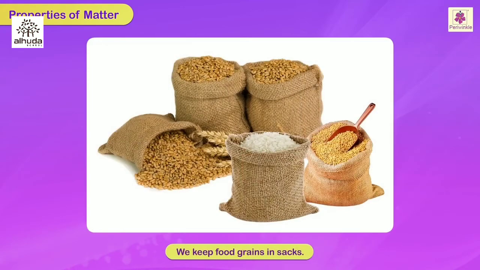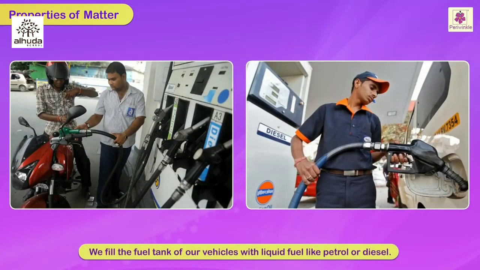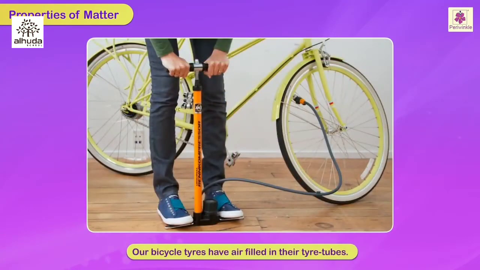We keep food grains in sacks, fill the fuel tank of our vehicles with liquid fuel like petrol or diesel, and our bicycle tires have air filled in their tire tubes.